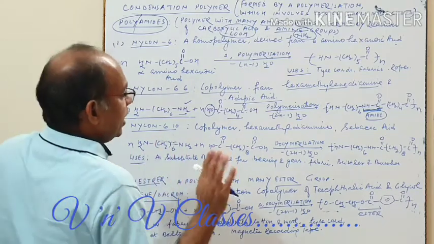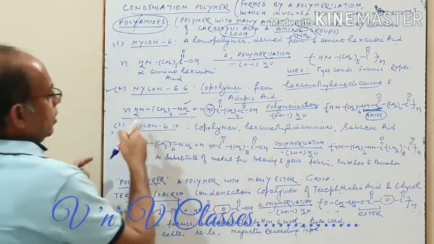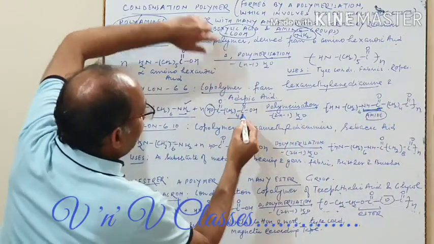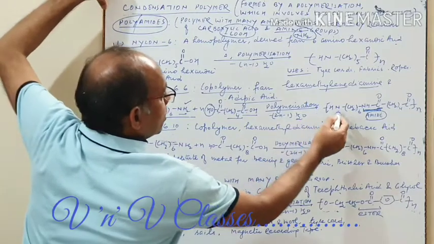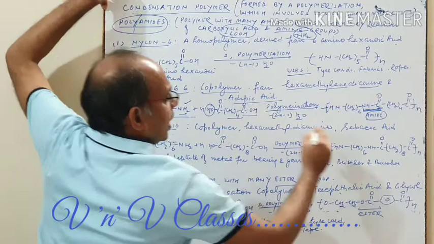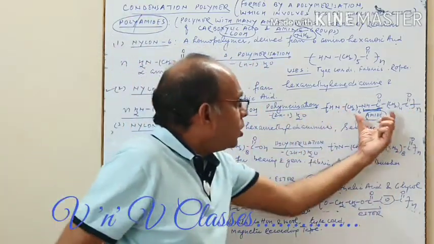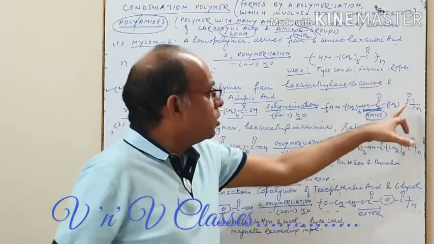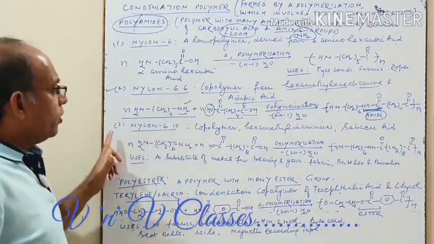I remember we had discussed this earlier also. When the COOH and NH2 combine, this results in the formation of this unit, and at this end we are left with a COOH group, and at the other end we are left with an NH2 group. If we remove H, it is ready to form a further bond, and the other end is also ready to form a further bond. This is the amide bond, and this is the basic monomer unit for nylon 6,6. So two monomer units got combined.